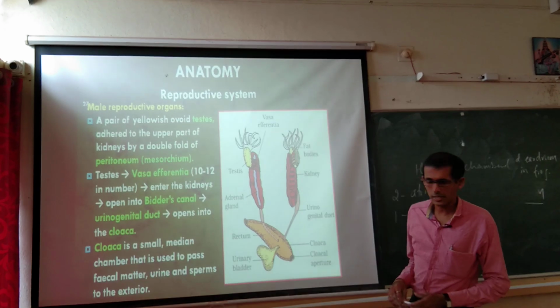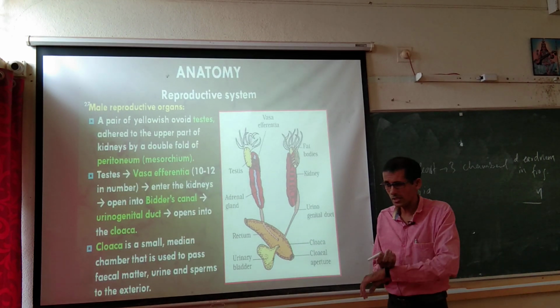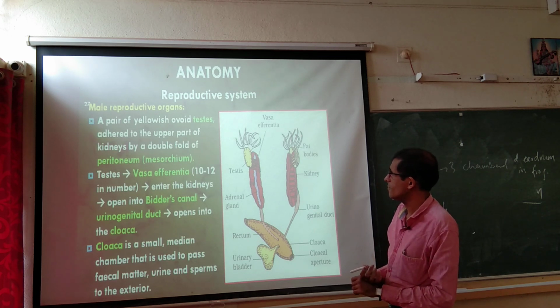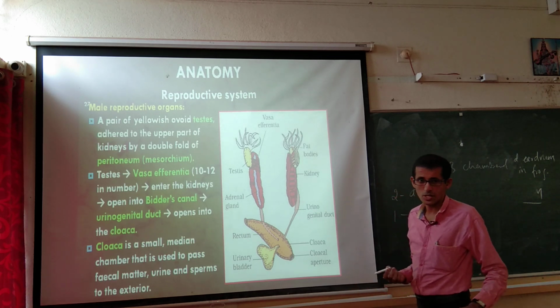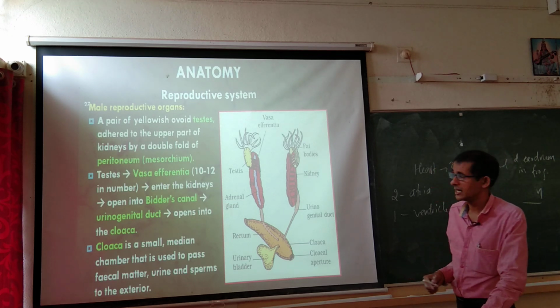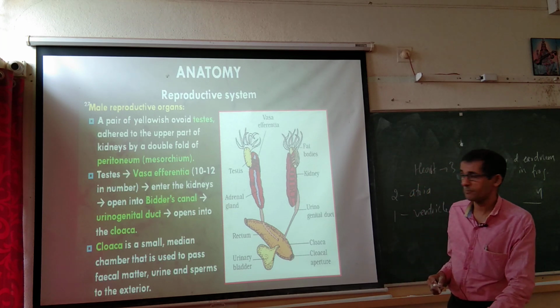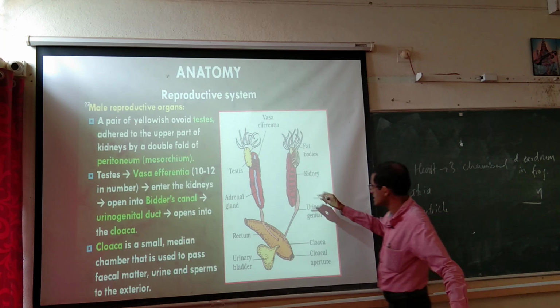And next is the reproductive system. So, reproductive system, it is one of the important concept here. I will give this one also here. So, male reproductive organ. A pair of yellowish ovoid testes adhered to the upper part of the kidney by a double fold of peritoneum. So, this is the kidney.